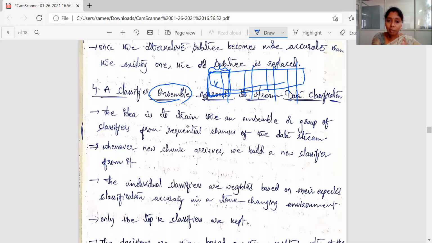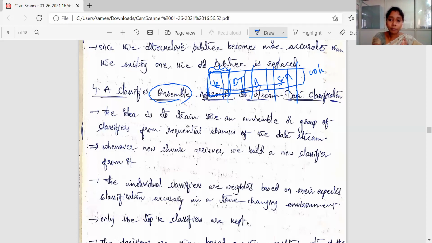So here some KNN may be applied, here some decision tree may be applied, and for this particular data some Bayesian networks may be applied, and for this particular data some SVM may be applied. This is an ensemble approach in the sense that we are using a collection of classifiers here, and there exists a voting method.